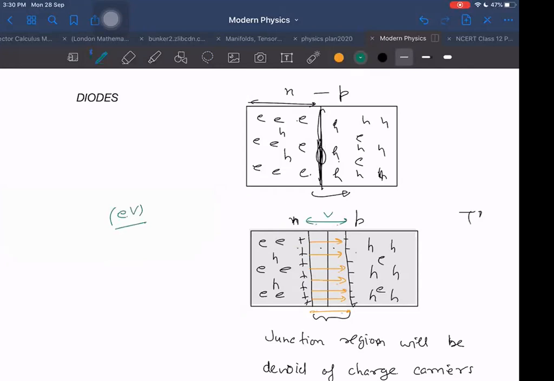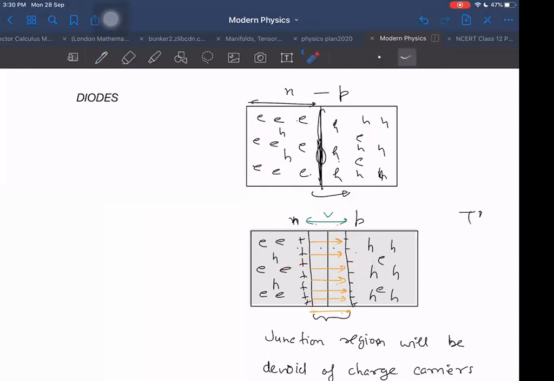They want to go. Why do they want to go? Because of general tendency. The general tendency is for a body to go from high density to low density side. So because of this general tendency to go from a high density region to a low density region, the electrons have a tendency to go from this N type to P type. But will they keep on going always? No, they will stop after some time.